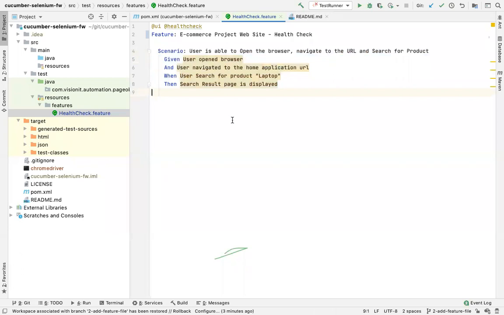Now what we need to do, we need to do a binding, right? Because this is what we discussed last time. It's like match the column. If you remember, this is the analogy I was giving. You have a feature file, you have methods. ये आपका Java class file है, ये आपका feature files है, right? And feature file में आपके पास statements हैं, plain English statements. And in Java file you have methods, Java methods.